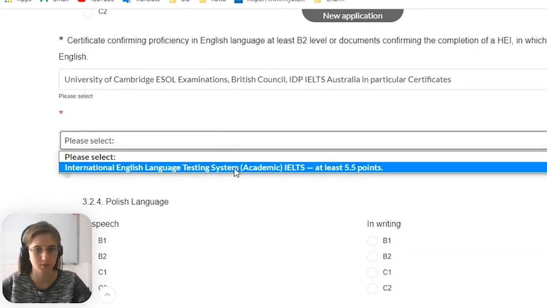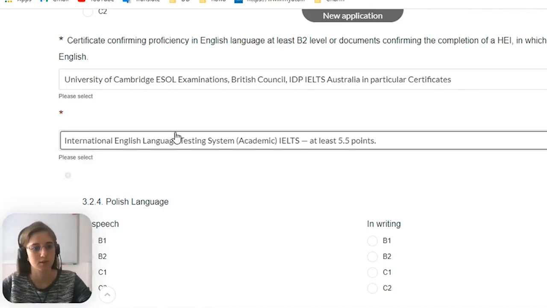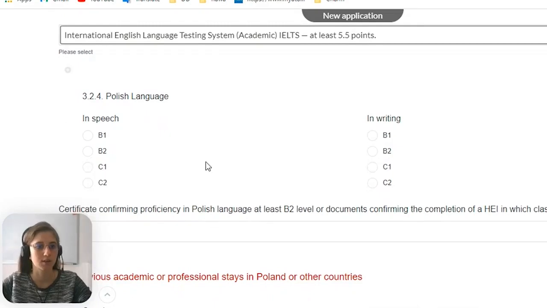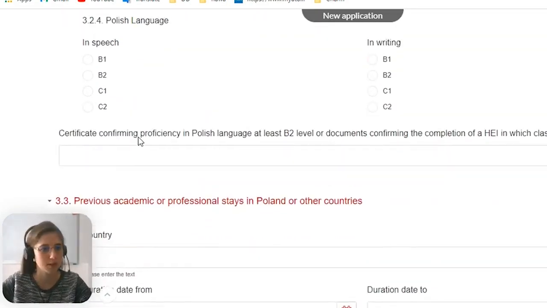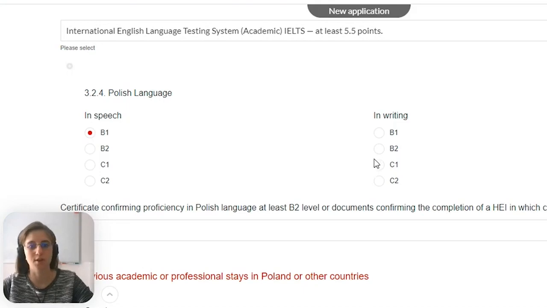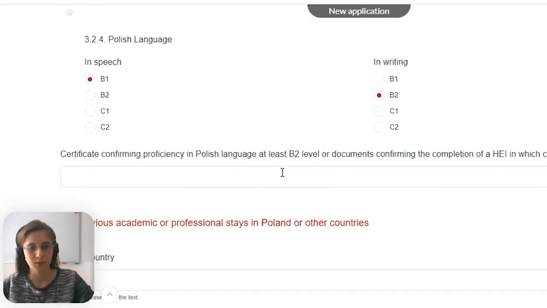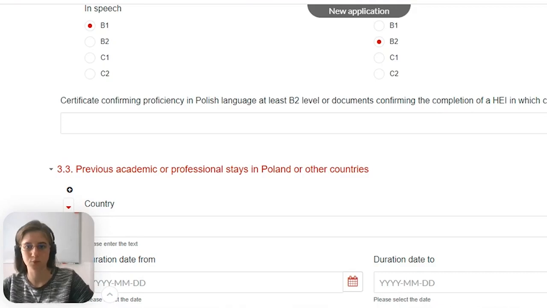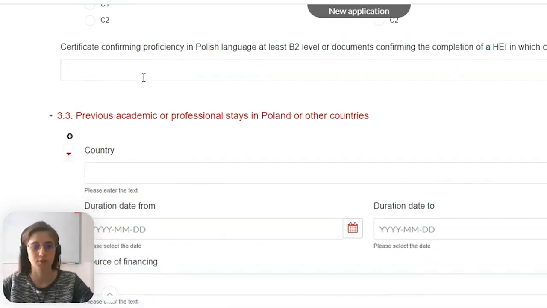And here you can see IELTS. At least 5.5 points you need to have from this certificate. Okay, and then let's write about our Polish language level. Also, rate yourself in speech and writing skills. So for example, in speech I have B1 and in writing I have B2. And here, if you have any certificate that confirms Polish language proficiency, you need to write the name of this certificate here.